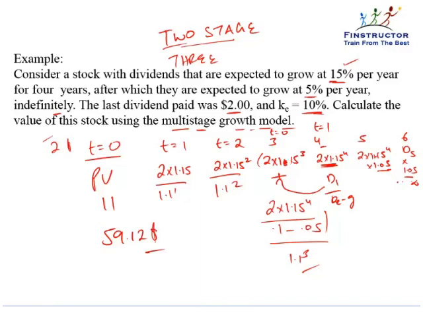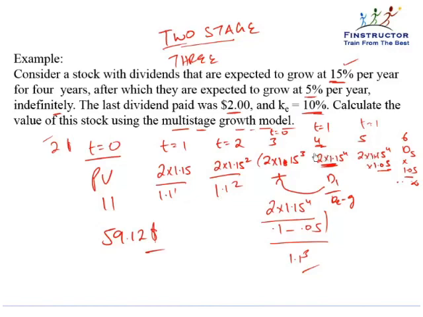You can verify that if you applied the Gordon growth formula from t equal to 4 onwards, that is, assume t equal to 5 as t equal to 1, and then apply the Gordon growth formula, since a lot of times students have a confusion that the 5% growth is happening from t equal to 5. So why have we applied the Gordon growth formula from t equal to 4 itself? So you can try and do that, you'll get this exact same answer.